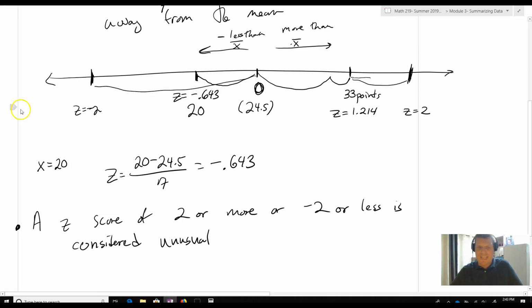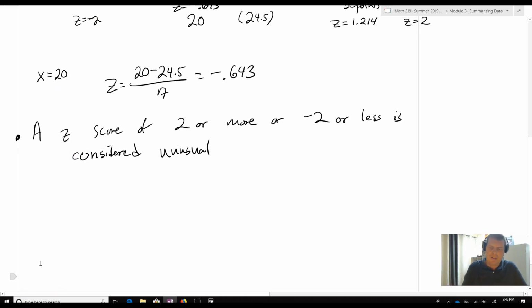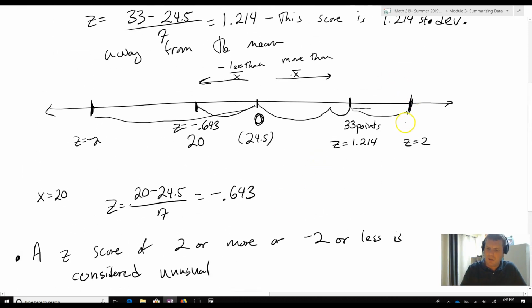Well, I can either go in and do some algebra, or I can just break these things apart and figure out what it is. So I know it to be 2 above the mean or 2 below the mean. So I'm going to start out at the mean. I'm going to have 24.5 plus 2 times 7. So that's 2 standard deviations above the mean. That's going to be 24.5 plus 14, and that equals 38.5. There we go. So if he scores 38.5 points or more, that's going to be unusual.